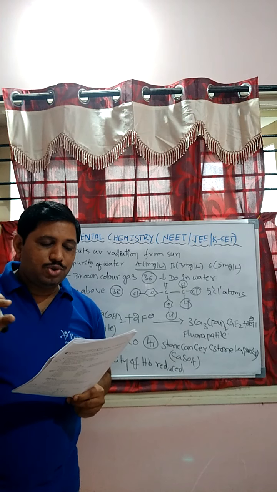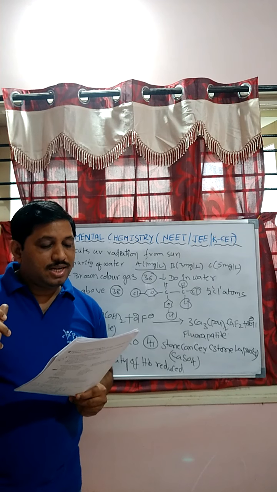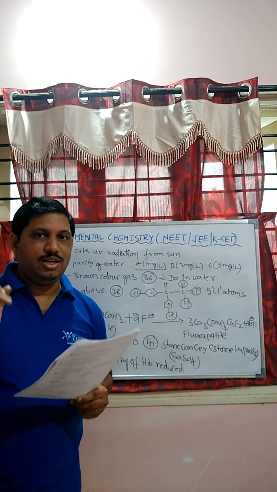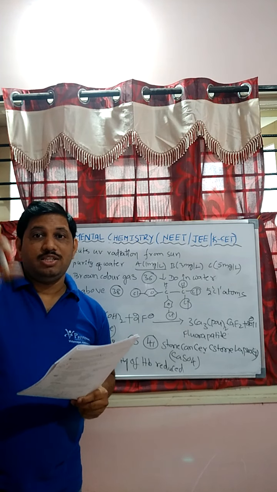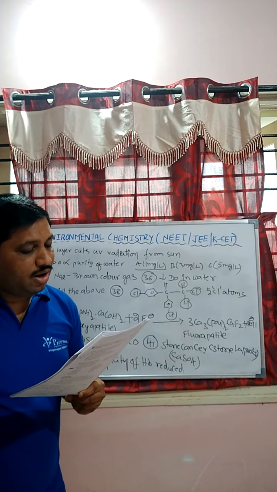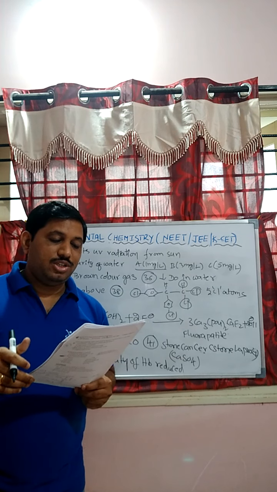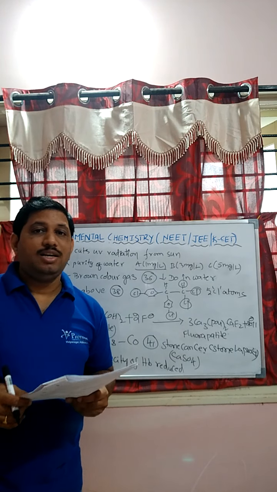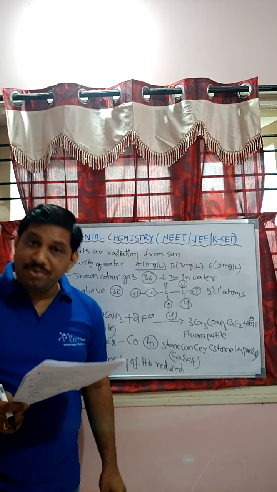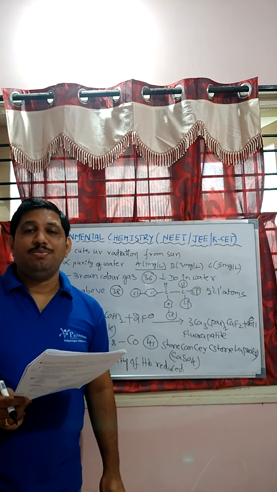The conversion of ozone to oxygen is exothermic. Ozone is a triatomic angular molecule, O3, not linear. In formal charge, we discussed the O3 molecule, O double bond O single bond, angular structure. The ozone layer is harmful as it cuts radiation useful for photosynthesis: that is the wrong answer, student. The correct one is the first one. The ozone layer is beneficial to us because ozone cuts ultraviolet radiation coming from the sun.